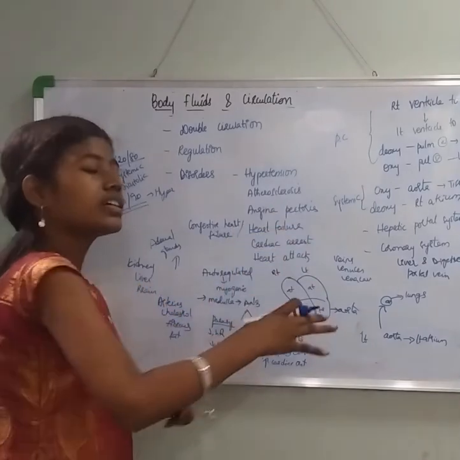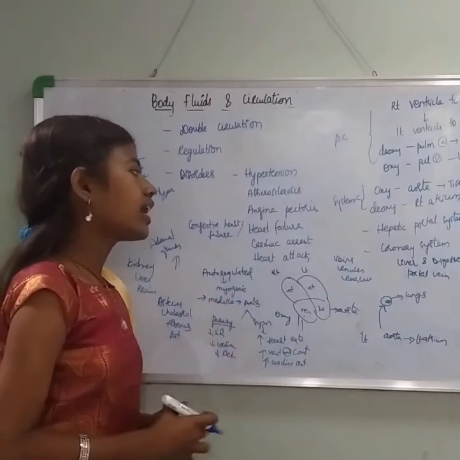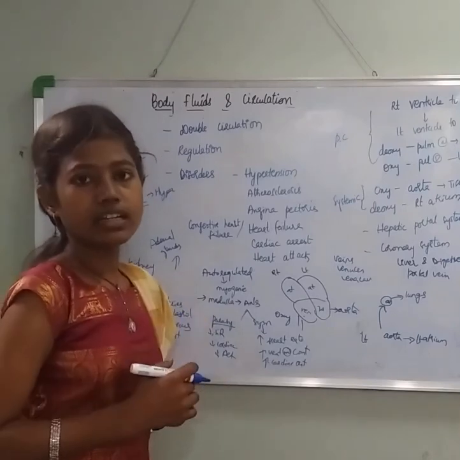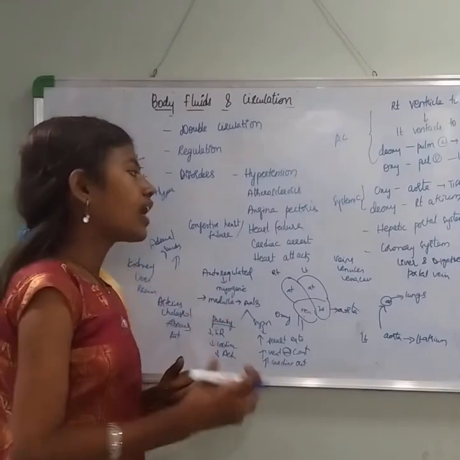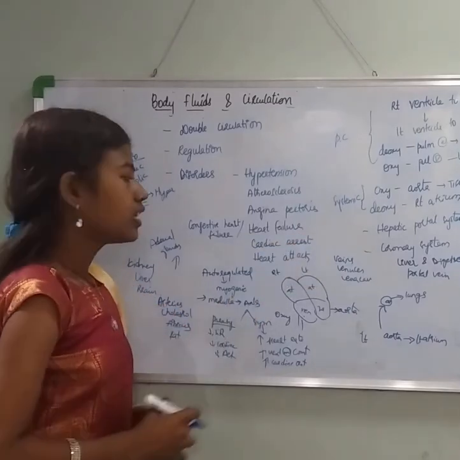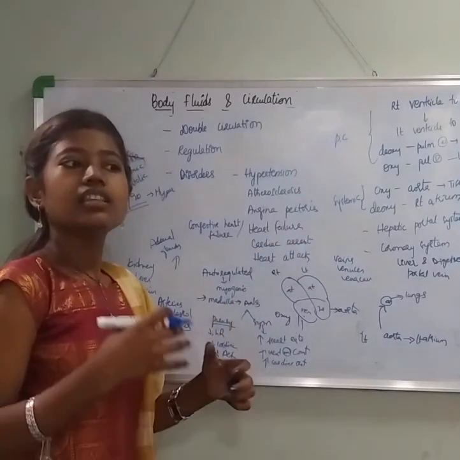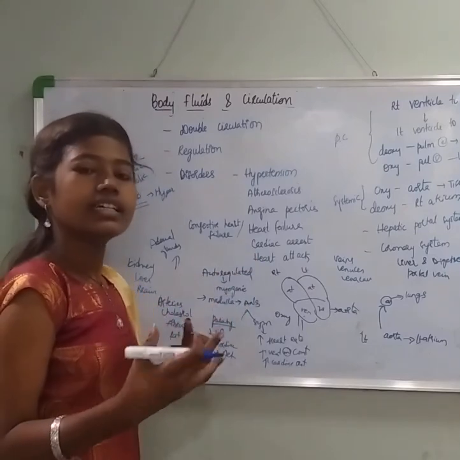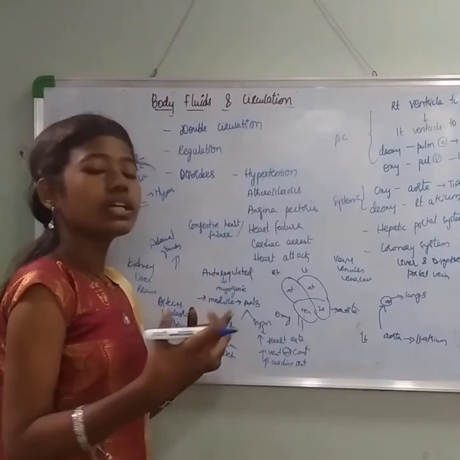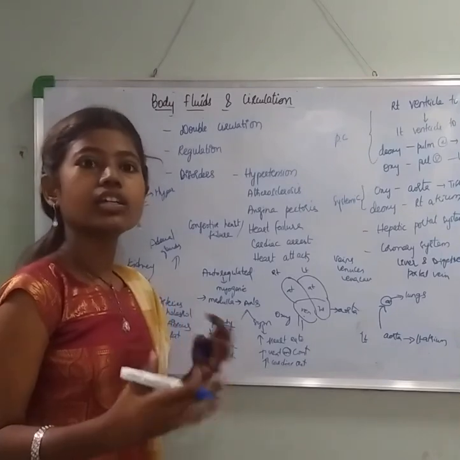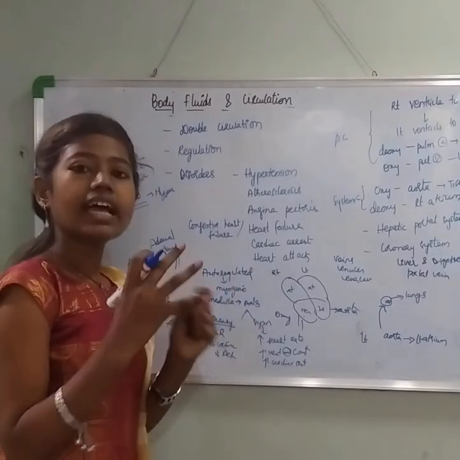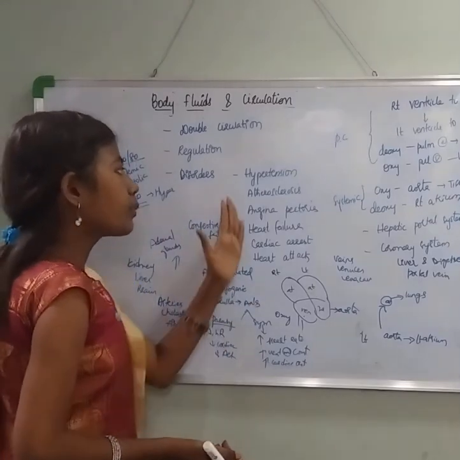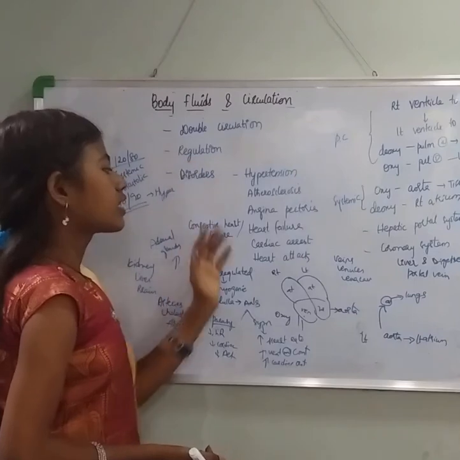Now heart failure is not the same as cardiac arrest. Cardiac arrest is where the heartbeat stops suddenly. Sudden stoppage of the heartbeat is referred to as cardiac arrest. Whereas in a heart attack, the musculature of the heart gets damaged due to inadequate oxygen supply or inadequate blood supply. The entire musculature of the heart gets spoiled. That is referred to as a heart attack. So these are the various disorders of the circulatory system.